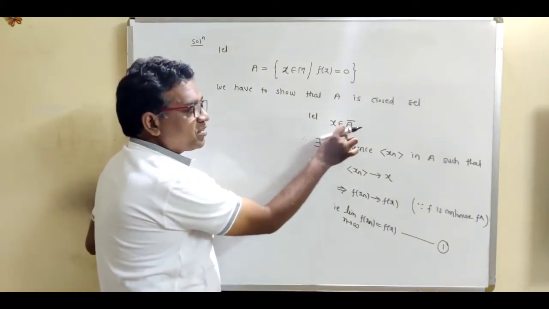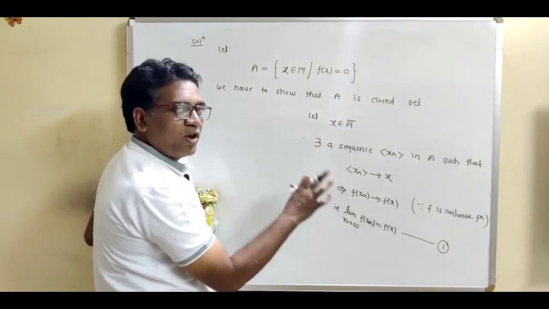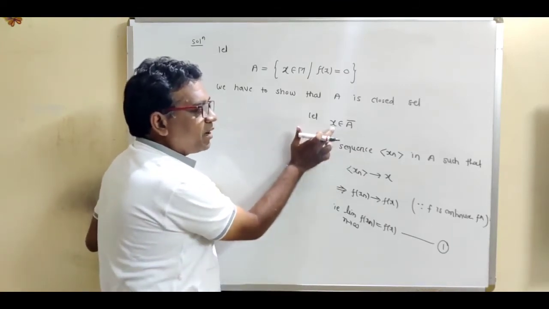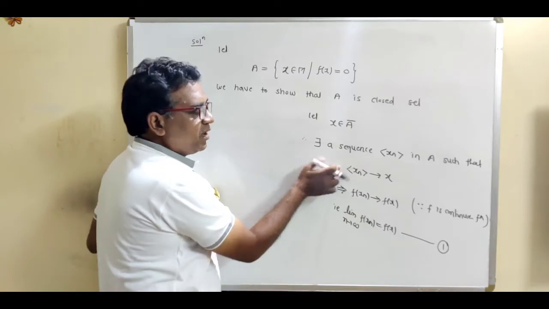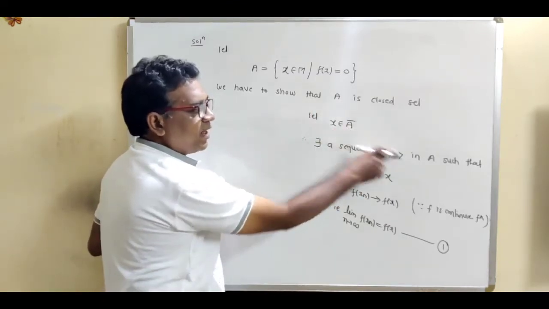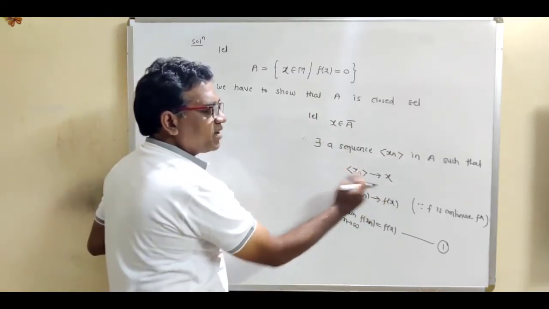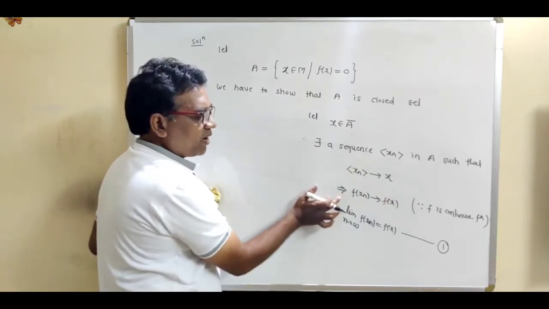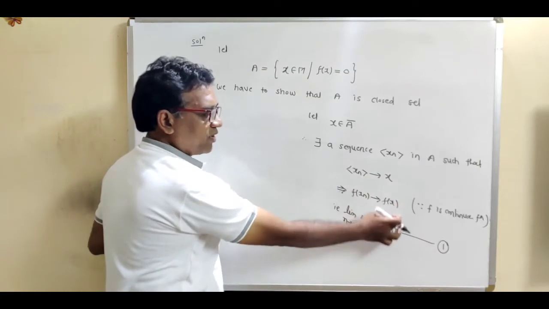So what is this notation? A closure means it is called the set of all limit points. So this is the definition of limit point: if x is a limit point, then there exists a sequence xn in A having the condition xn converges to x. And because f is a continuous function, we can write f of xn converges to f of x.